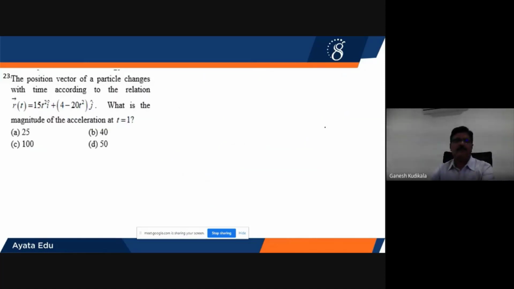Now the 23rd one. In the 23rd problem, the position vector has been given. What is the magnitude of acceleration after t seconds? From the position vector we go for the velocity, and from there we'll go for the acceleration. So our velocity will be equal to dr by dt. On differentiating, 15t square will become 30t into i cap, plus 4 will become 0, and the minus 2 will come down. So I'll get minus 40 into t into j cap.